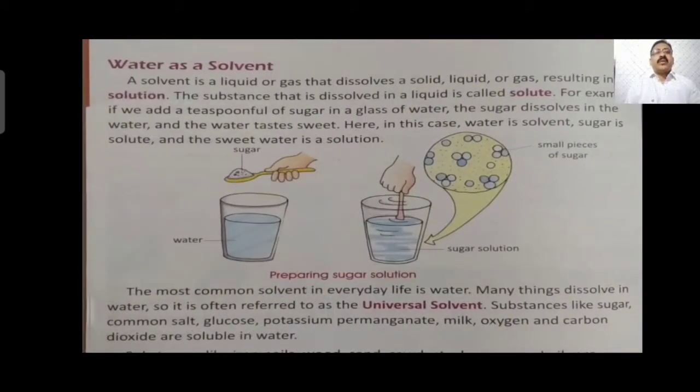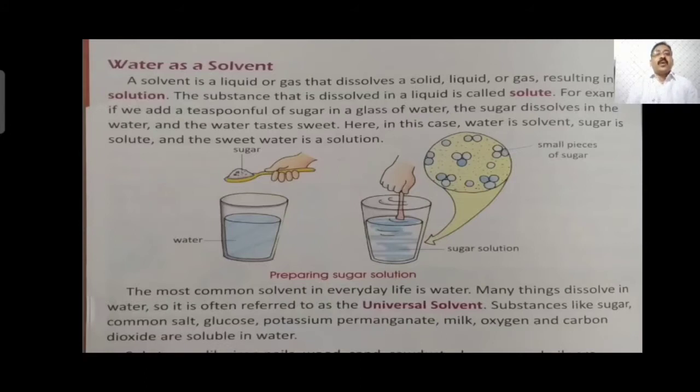Water as a solvent. A solvent is a liquid that can dissolve a solid, liquid or gas, resulting in a solution. The substance that is dissolved in a liquid is called the solute. For example, if we add a teaspoon of sugar in a glass of water, the sugar dissolves, the sugar is the solute, and the sweet water is the solution. Many substances dissolve in water, so it is often referred to as the solvent. Sugar, common salt, glucose, potassium permanganate, milk, oxygen, and carbon dioxide are soluble in water.